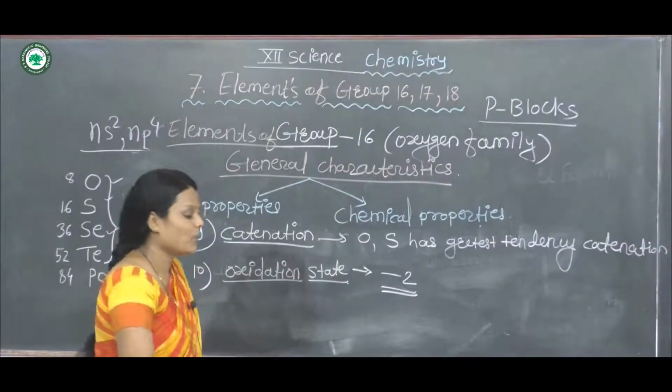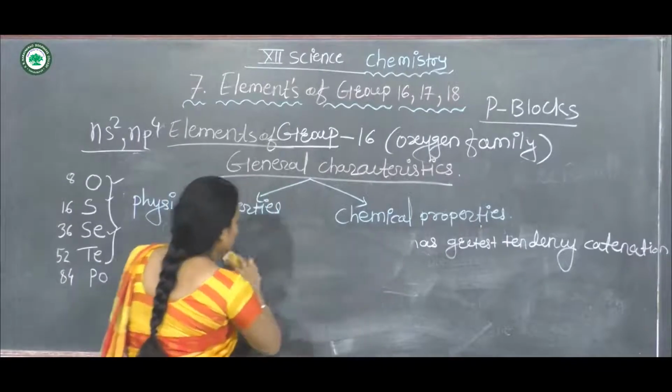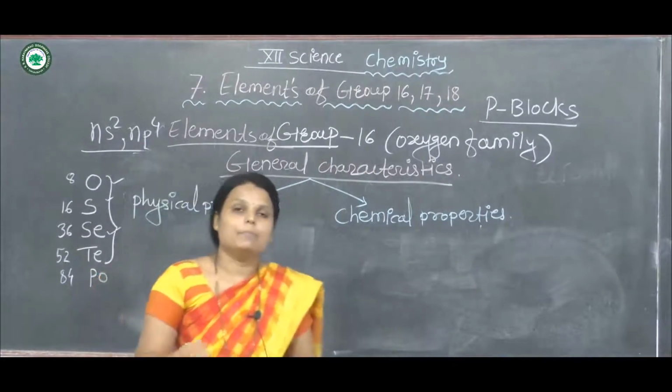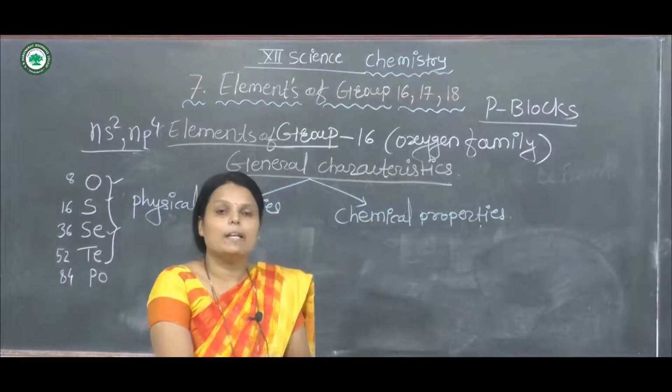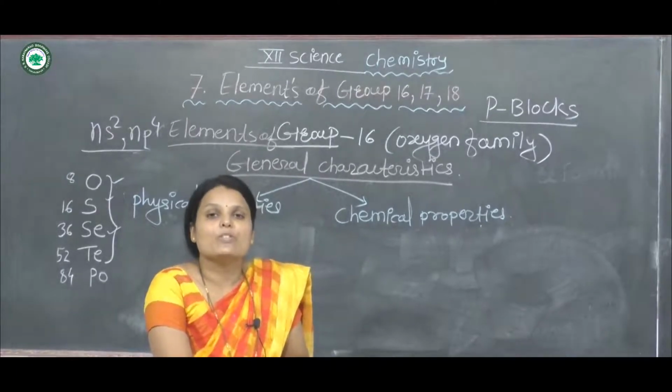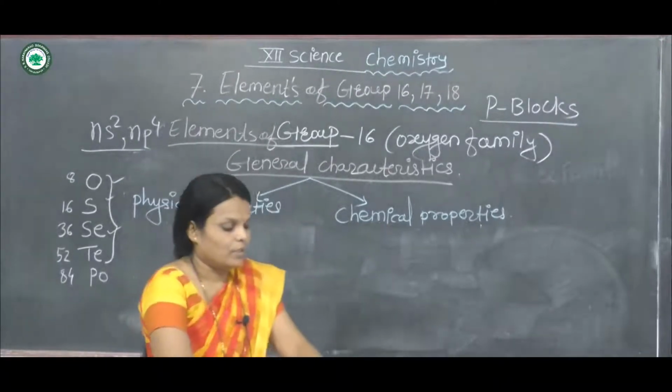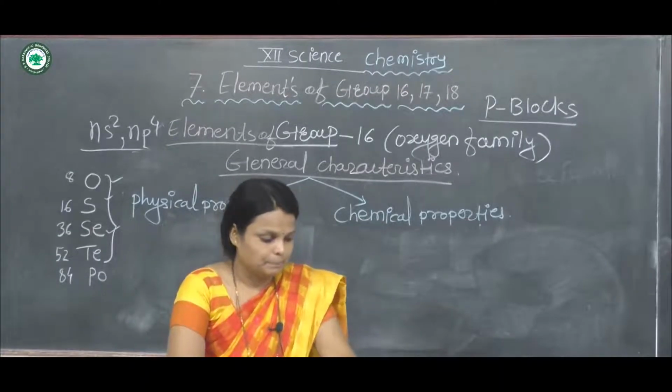Now the next property is chemical properties. First, chemical properties means all the group 16 elements show formation of hydrides.